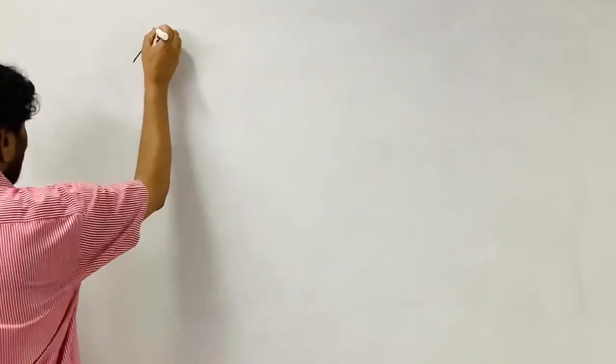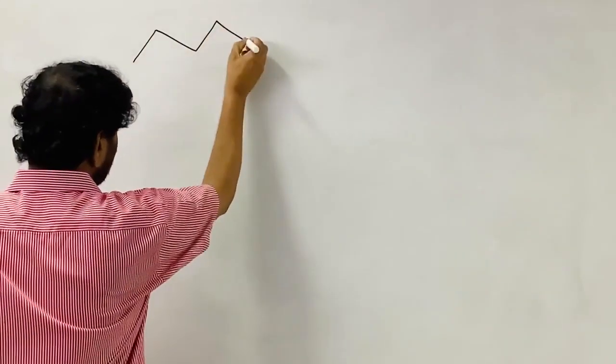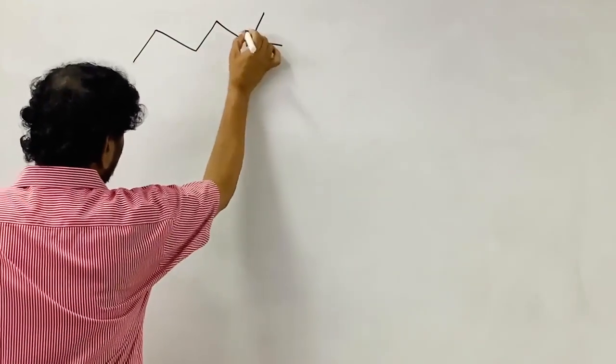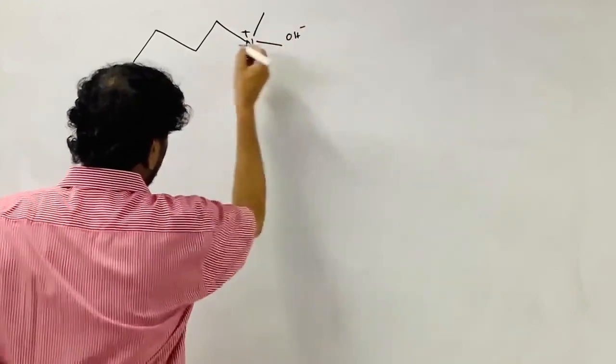See, the first one, quaternary ammonium hydroxide. Yes, always the quaternary ammonium hydroxides are 1, 2, 3, 4. This is a quaternary ammonium hydroxide.